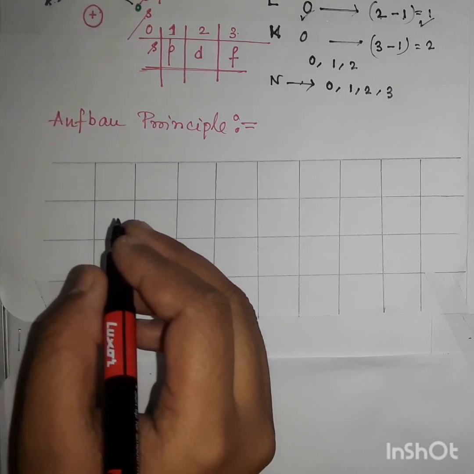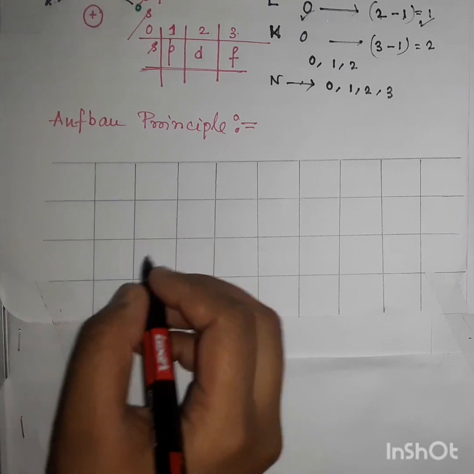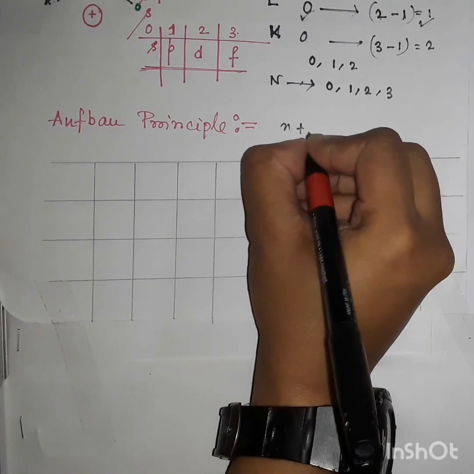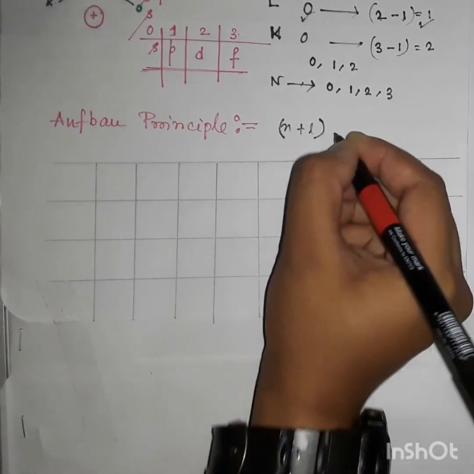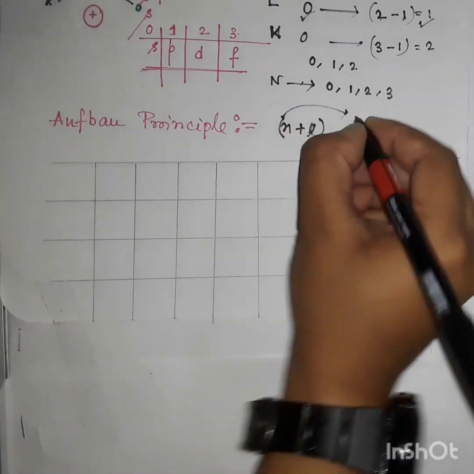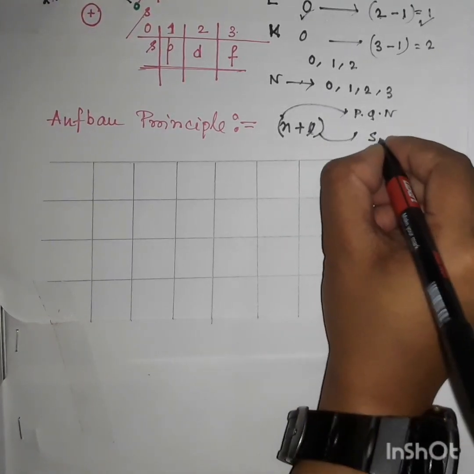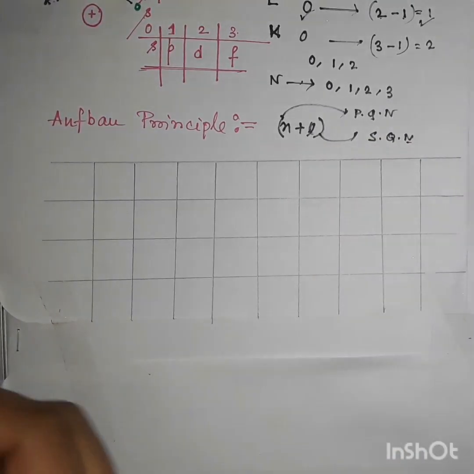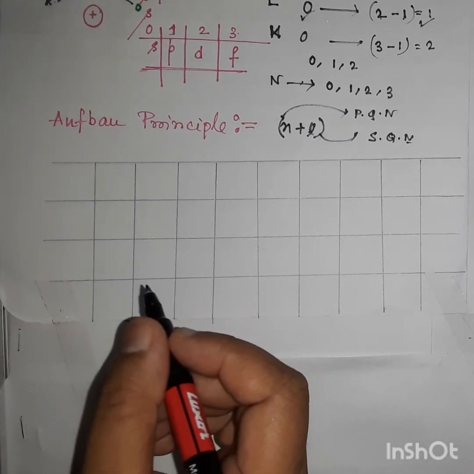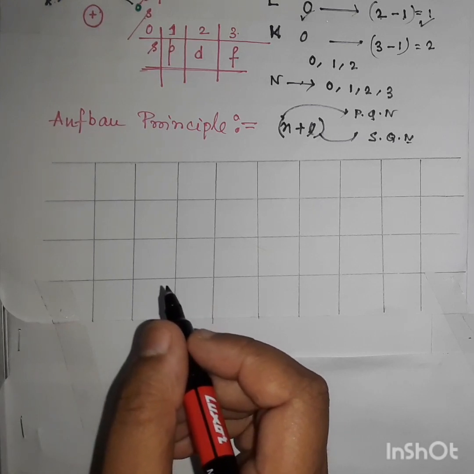These energies can be found by the n plus L rule, where n is the principal quantum number and L is the subsidiary quantum number. By those energies the electrons have to be arranged in these orbitals accordingly.